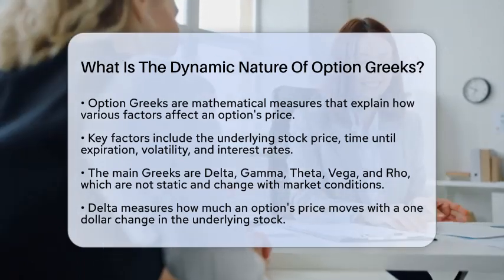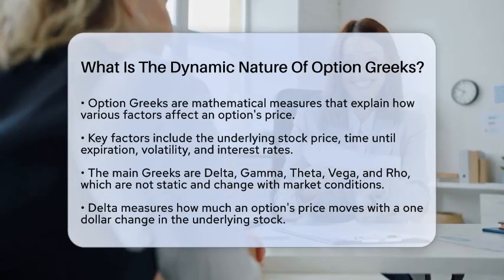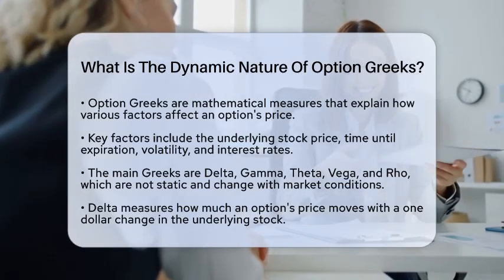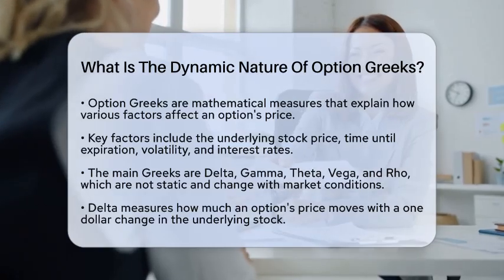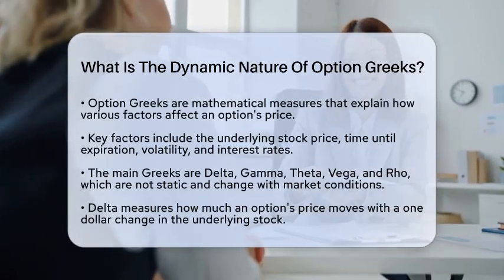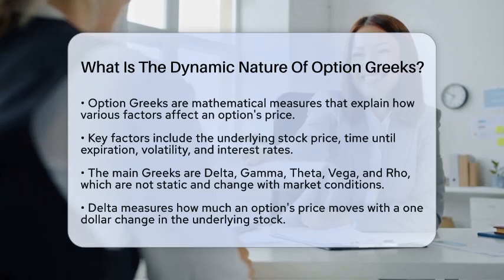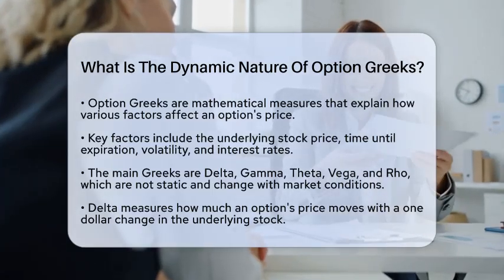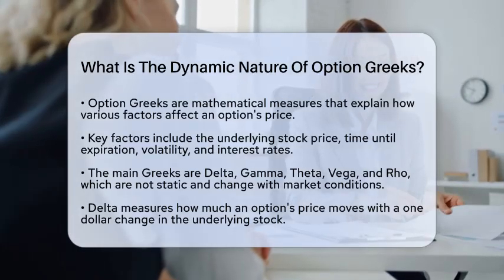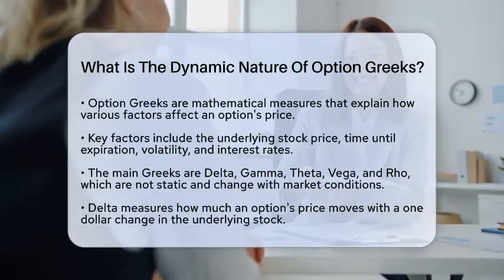Let's start with delta. Delta indicates how much an option's price will move with a $1 change in the underlying stock. For example, if an option has a delta of 0.5, that means the option price will increase by 50 cents for every $1 increase in the stock price. However, delta itself can change, especially when the stock price moves closer to or farther from the strike price.